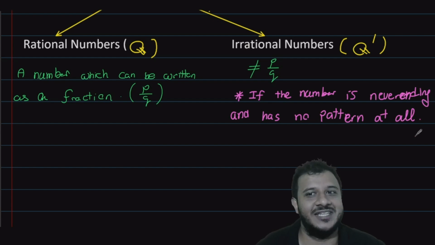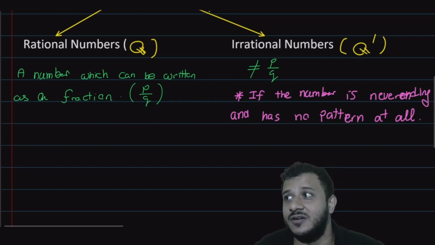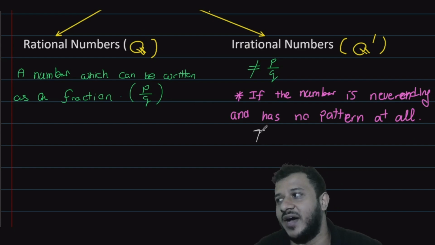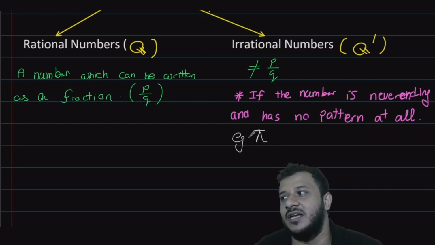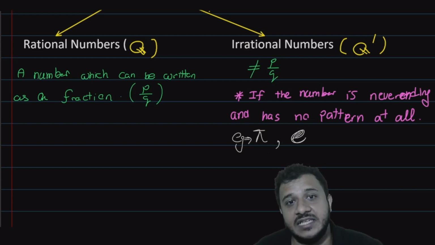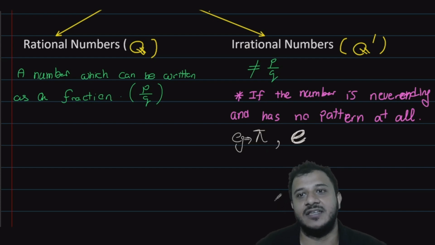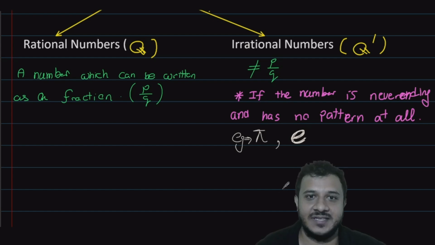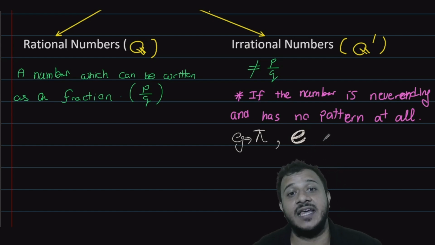I'm sure we did a number. Pi is an example of an irrational number. Or even Euler's number, the e. In your calculators, you might have seen the letter e. Yeah, that's called Euler's number.